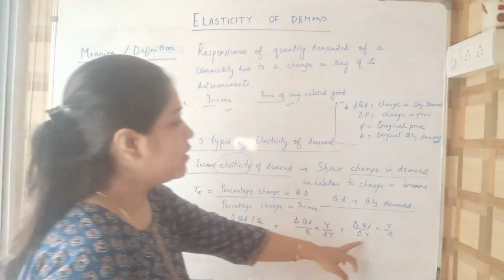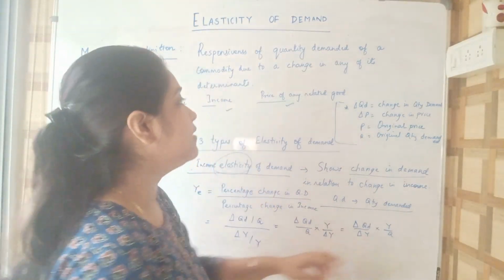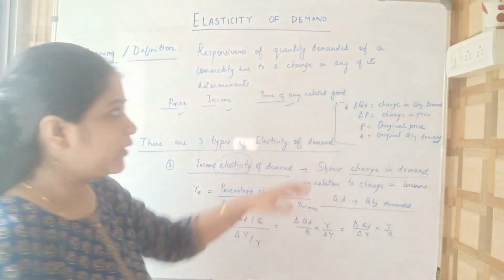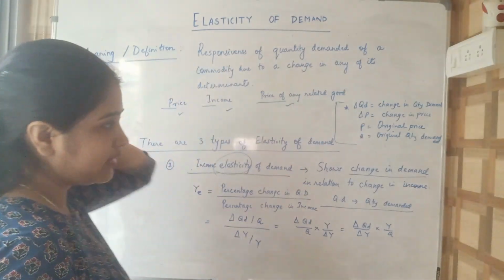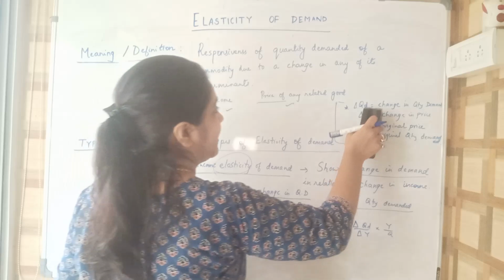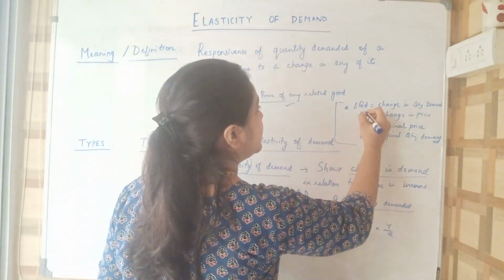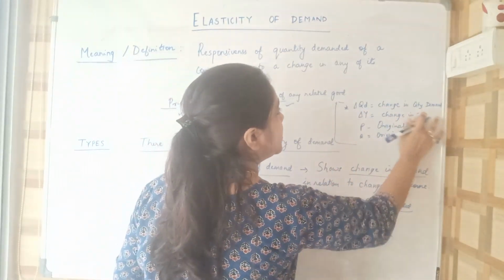Okay, so what is the connotation of these terms? The delta QD we already know, it is change in quantity demanded. What is delta Y? Delta Y is basically change in income.